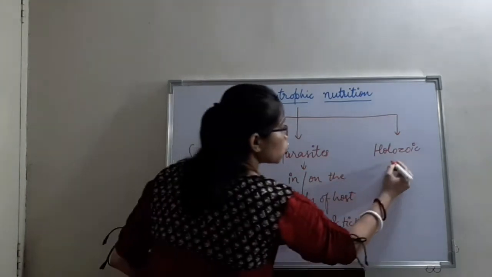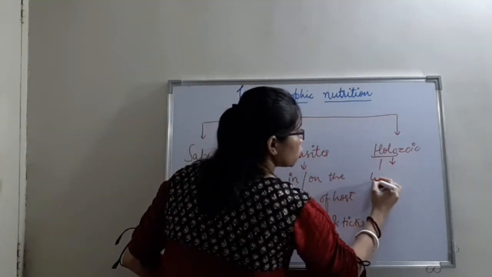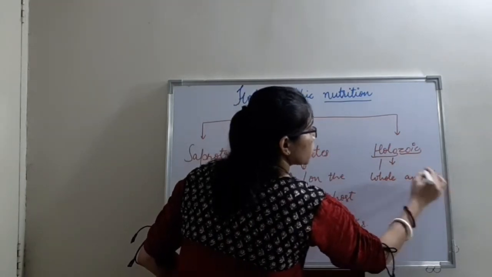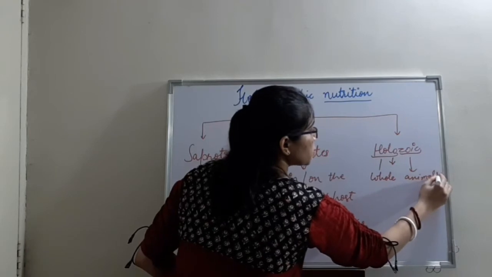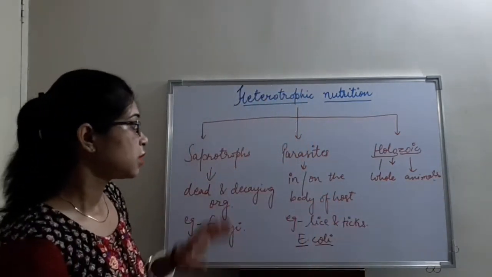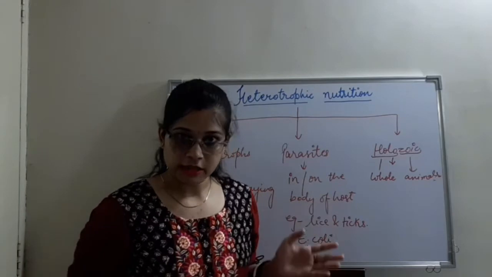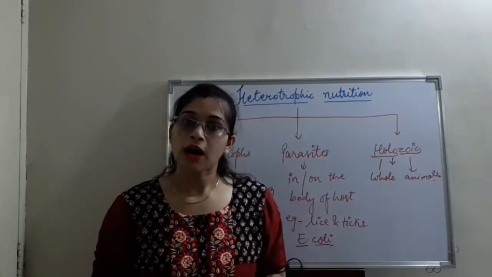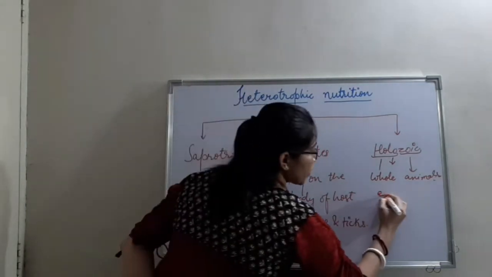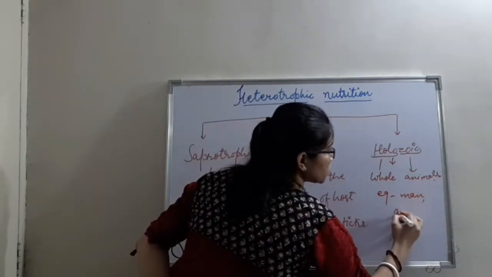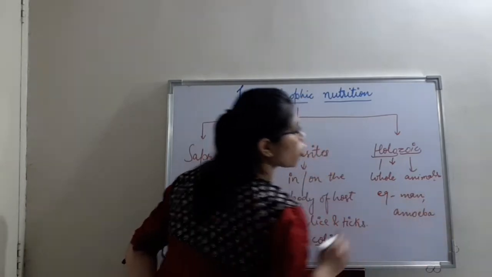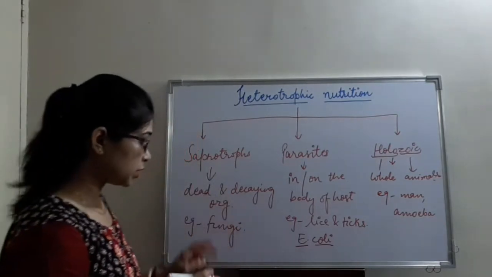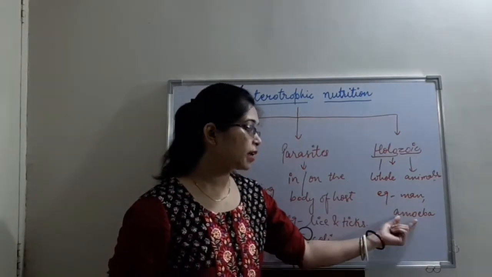The last one is holozoic. Holo means whole, complete, and zoic means animals. So the holozoic nutrition is a type in which an organism feeds on a complete organism and either digests it inside the body or outside the body. For example, man or amoeba. After digesting the organism's body, they eliminate the waste from the body. So in this video we will be discussing man and amoeba.